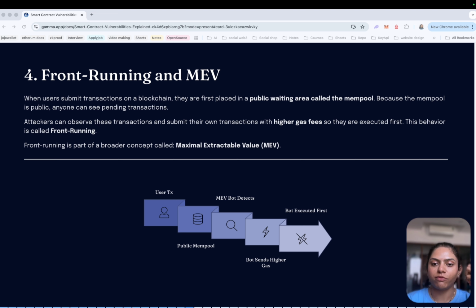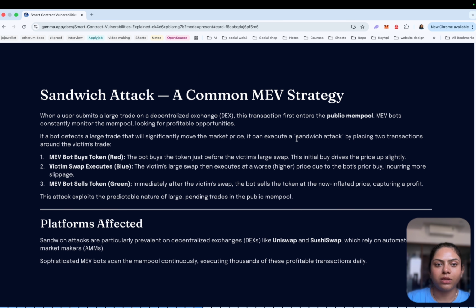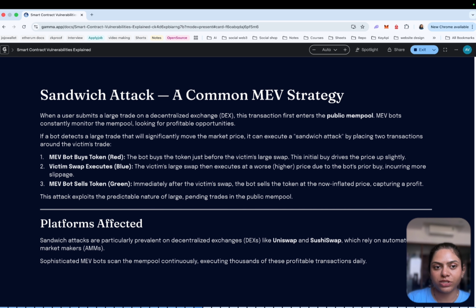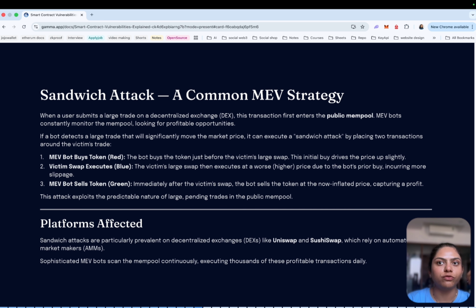So that is MEV. Here user transactions happen in the public mempool, and the MEV bot detects the mempool and sees which transactions are best for them, and the bot sends a higher gas fee. So what do the validators do? Whichever transactions have higher gas, they prefer those first, so the bot executes first. One of the common MEV strategies is the sandwich attack.